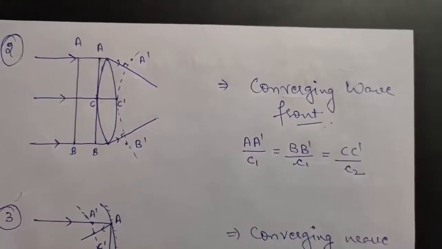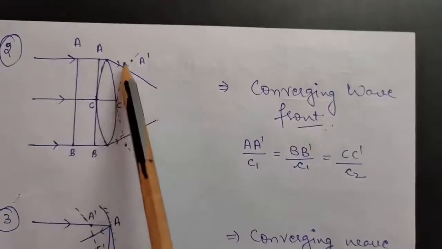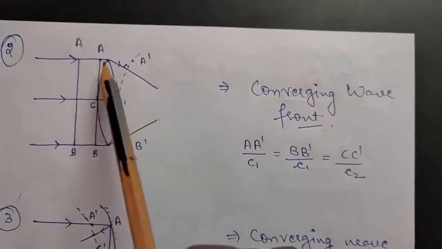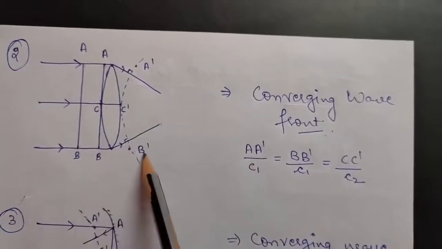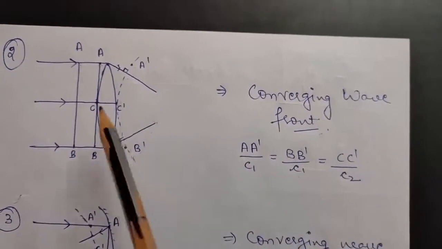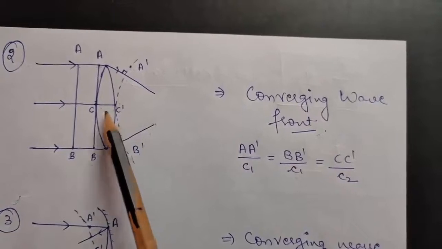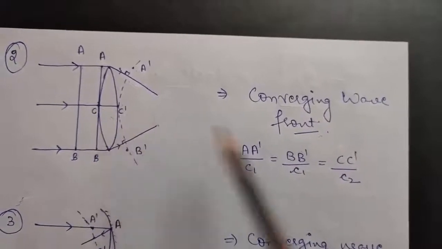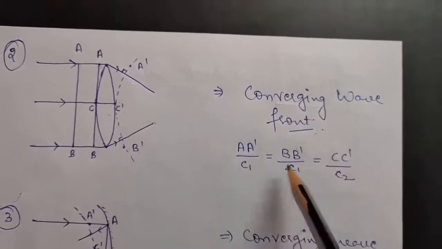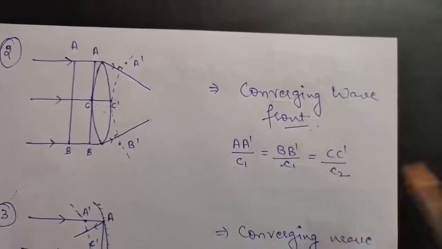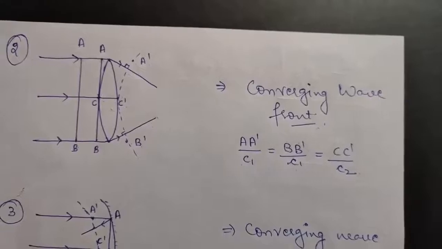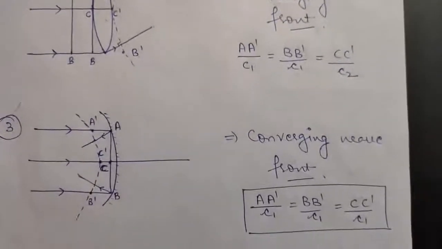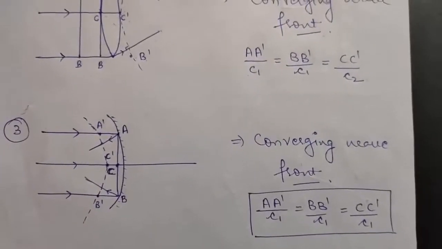Okay, and one more thing, the time is the same, and time is distance upon speed, so A dash upon C1 will be equal to BB dash upon C1, and let us consider the speed of light in this medium is C2, so that will be equal to CC dash upon C2. That is, the time traveled for all the distances will remain the same. Okay. Similarly, we will discuss the last case, that is for a concave mirror.